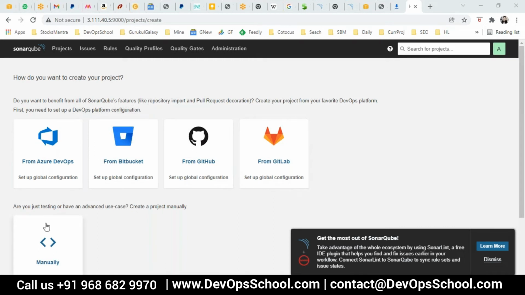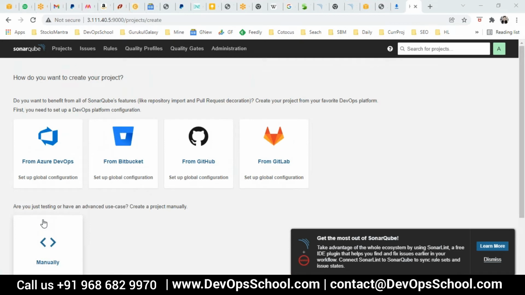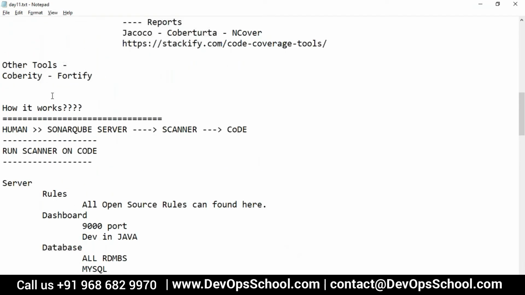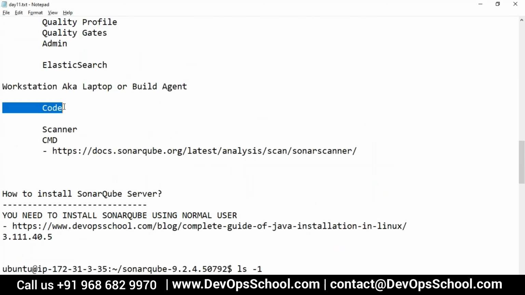Yes. I'm not clear actually. What is the Bitbucket, GitHub, and manually? This is pointing to the source code, the developer's code? Yes, these are the places where you store the source code, right? Azure DevOps has a Git repo, Bitbucket also a Git repo, GitHub also a Git repo, GitLab also a Git repo. Remember that I said flow, they need a source code.